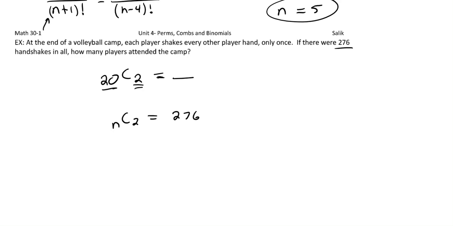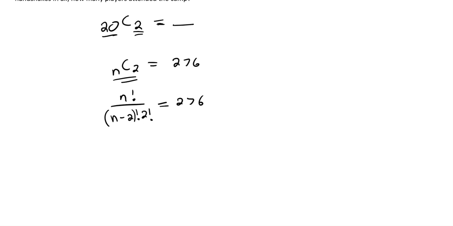So this is the same as above, so we're going to expand this out to solve. This would be the same thing as n factorial over n minus 2 factorial times 2 factorial, and that's equal to 276. So 2 factorial is 2 times 1, but that's really 2, right?